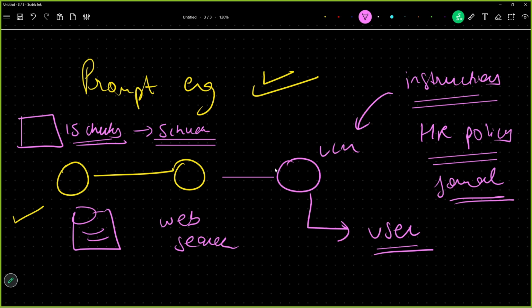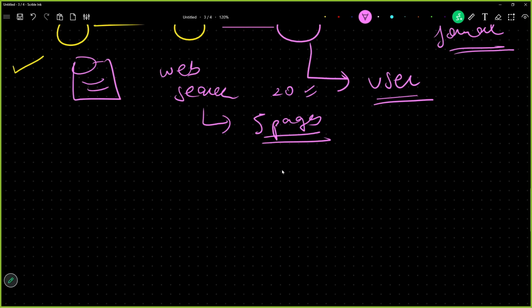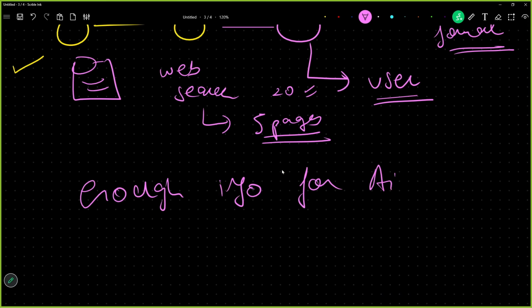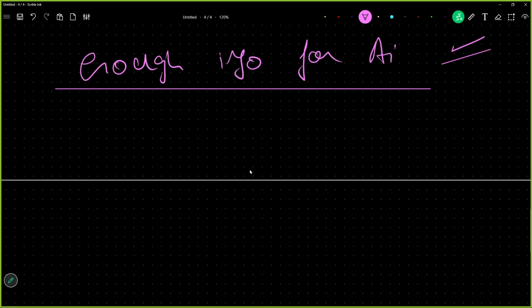5 paragraphs. Web search: how much information would you get from web search? Let us say 5 pages. 5 pages can be, let us say, 20 paragraphs, not more than that. So 25 paragraphs were enough and were absolutely handled by prompt engineering. And that was enough information for AI to do its task. This is prompt engineering. But what happened later?